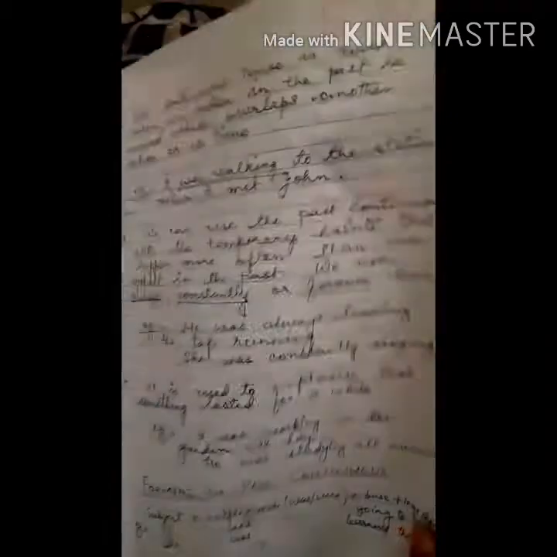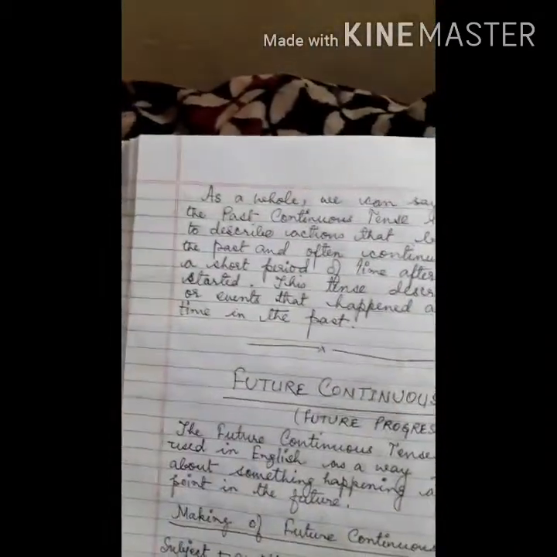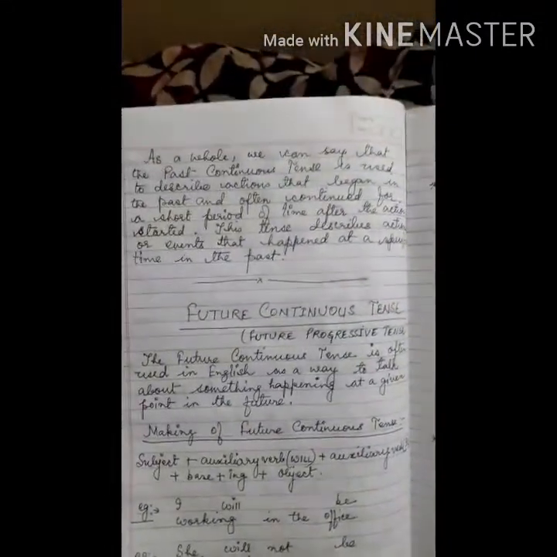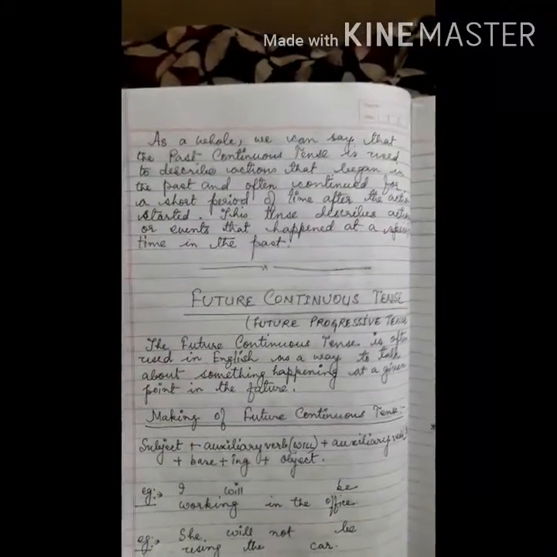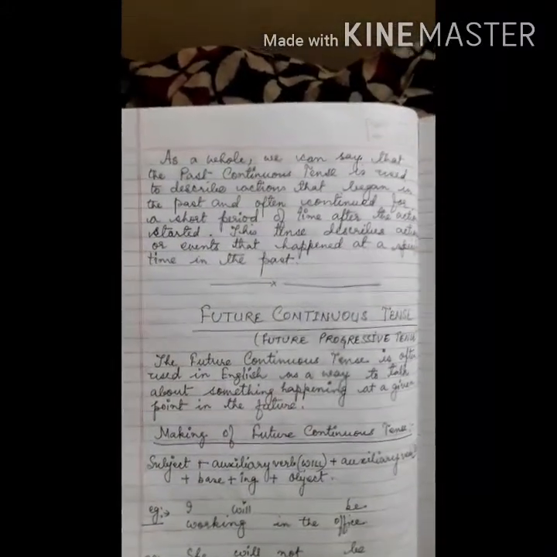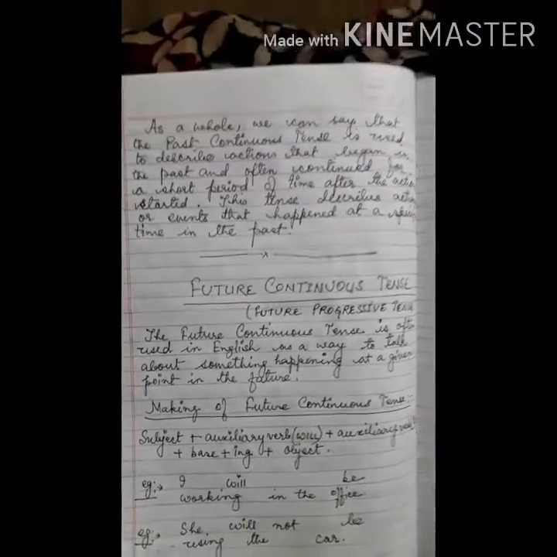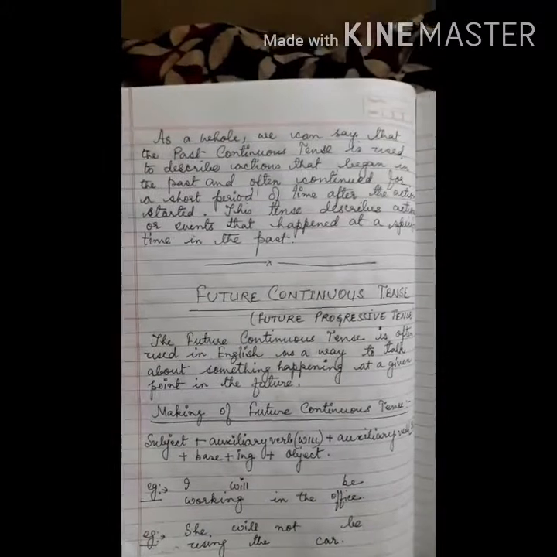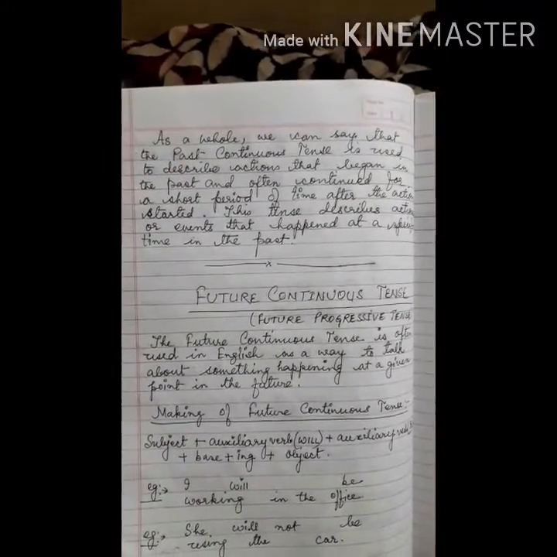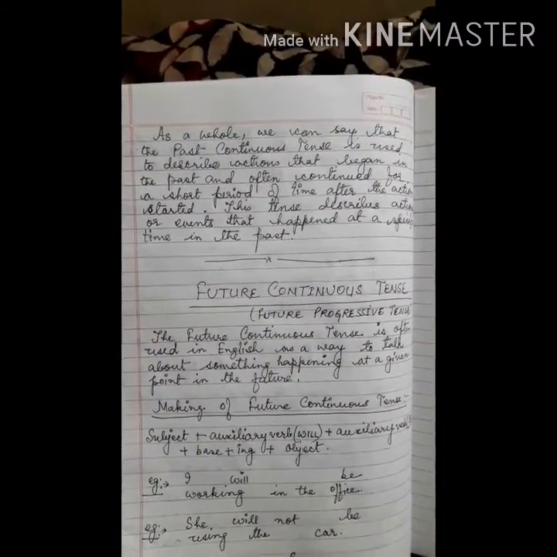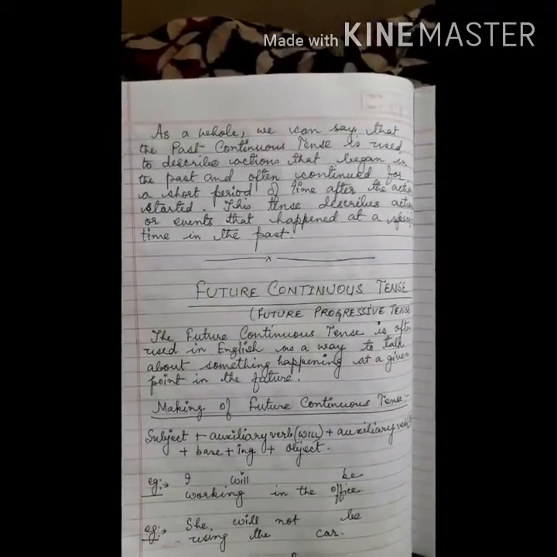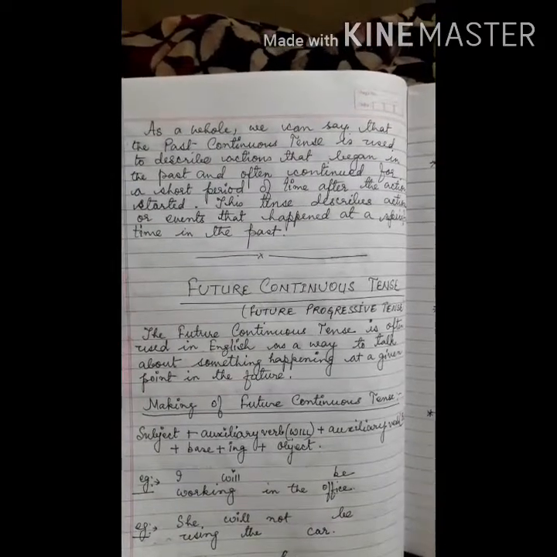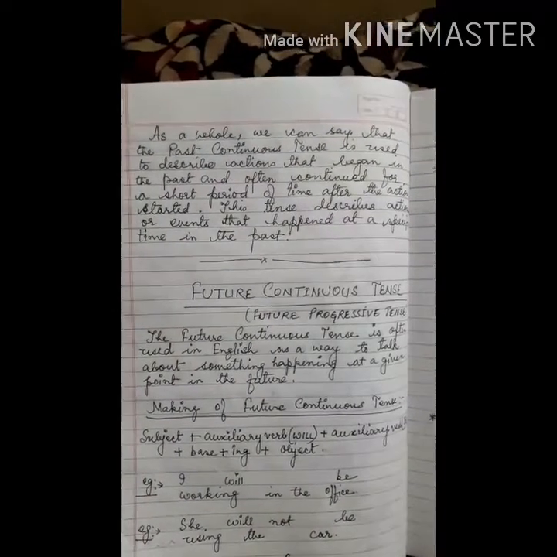Let us see what is past continuous tense as a whole. After going through the definition and the examples and the formation along with the rules of past continuous tense, we can say that the past continuous tense is used to describe actions that began in the past and often continued for a short period of time after the action started.